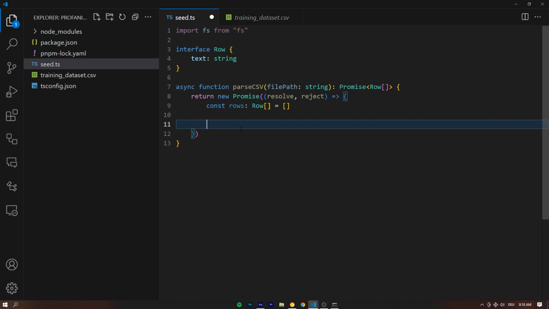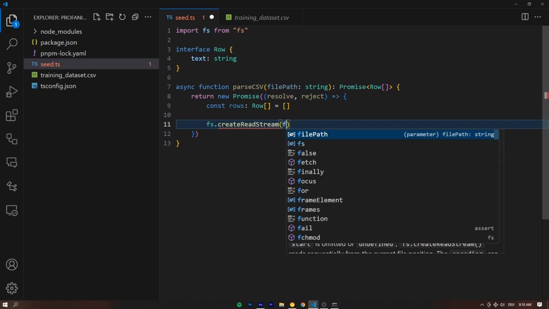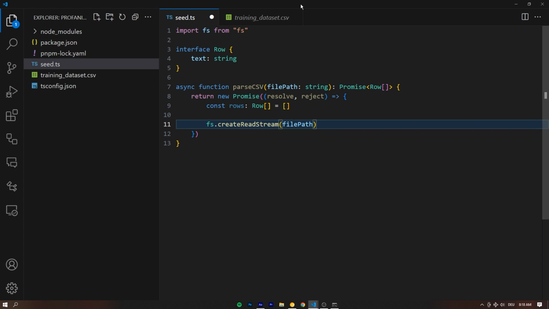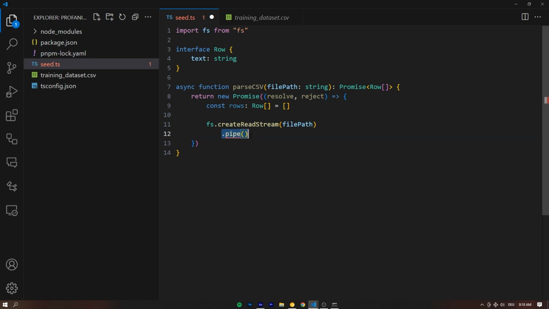And then we can say fs.createReadStream, right? And inside of here, we can pass it the file path that we want to read from, which in our case is going to be the training_dataset.csv, right? And because this is a stream, we can now pipe, which is a really handy utility when working with streams, both readable and writable streams. We can always create a pipeline using the .pipe.